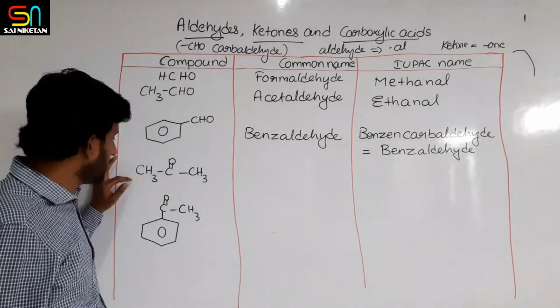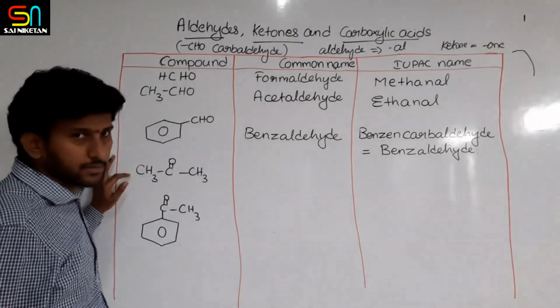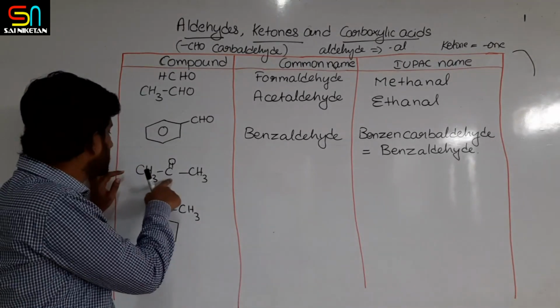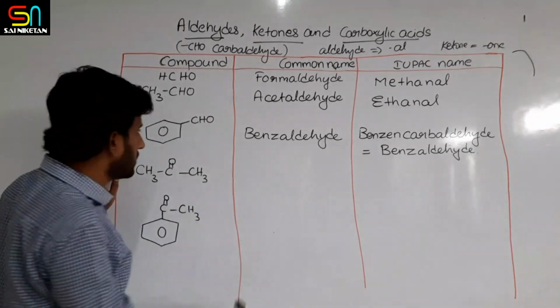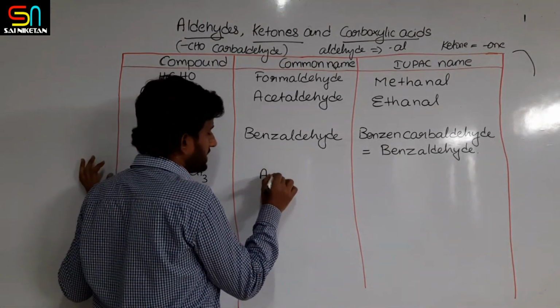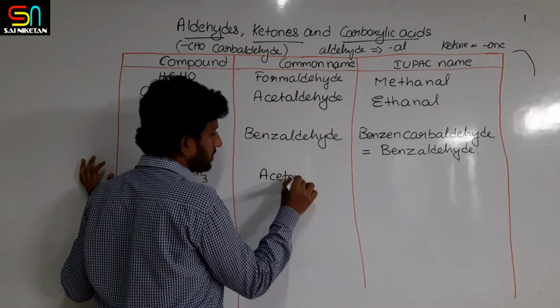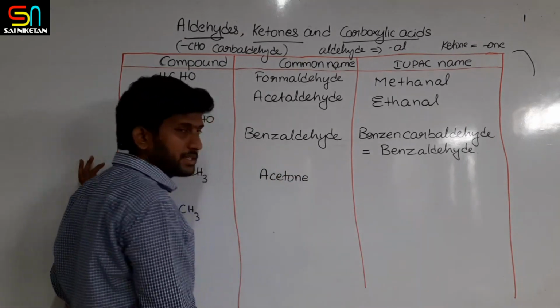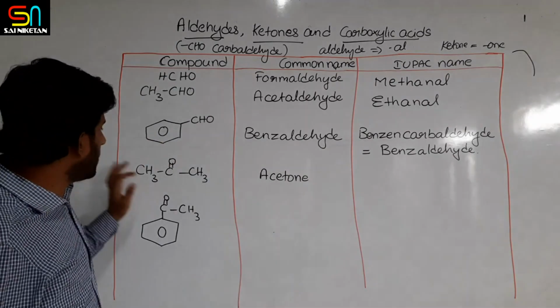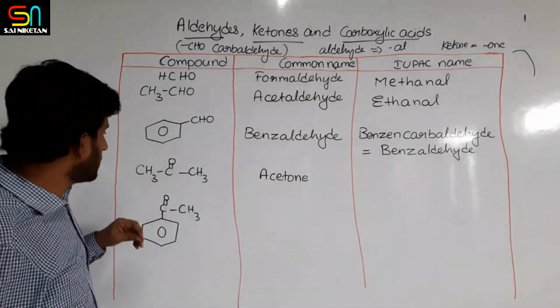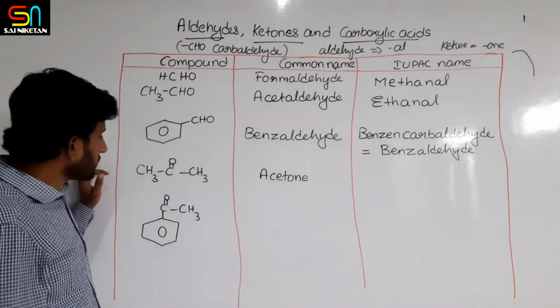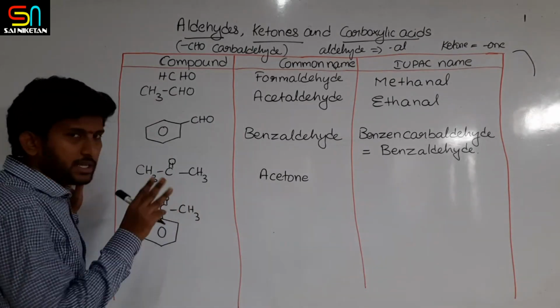Next, this is a ketone, CH3COCH3. Common name is acetone, and the IUPAC name is, you see here, 1, 2, 3, a 3-carbon compound.